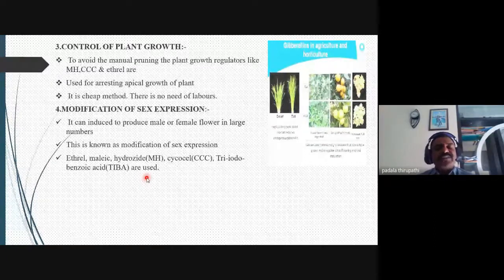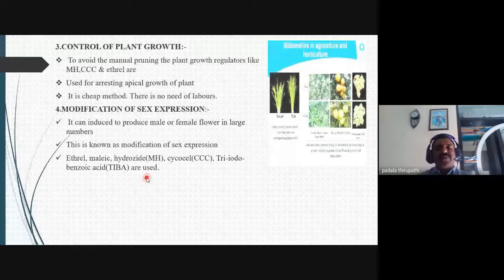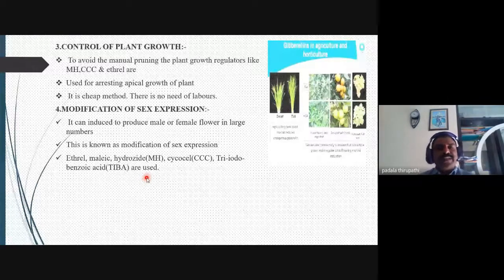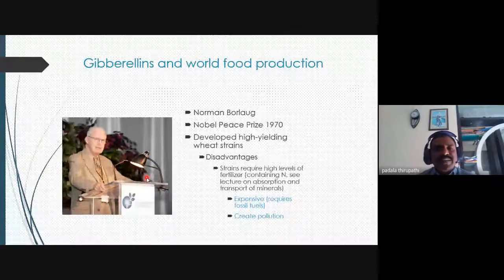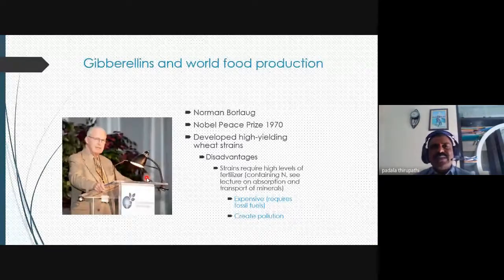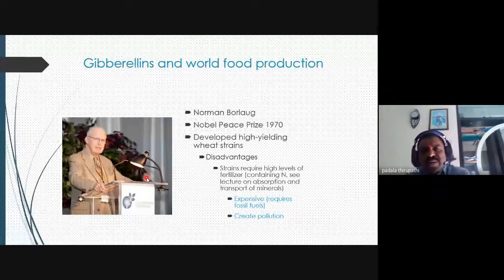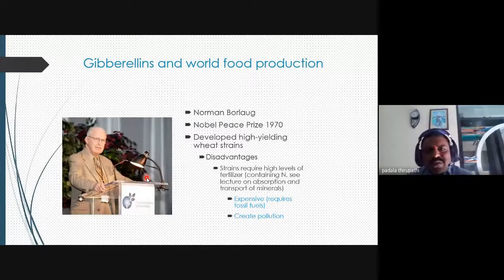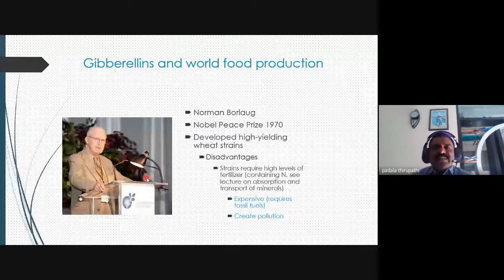Whenever gibberellic acid is applied externally, the sex of the flowers is modified or transformed. Now, gibberellins and world food production: the day before yesterday was Norman Borlaug's birthday, my dear friends. Norman Borlaug is also known as the father of the Green Revolution, and he was awarded the Nobel Peace Prize in 1970.